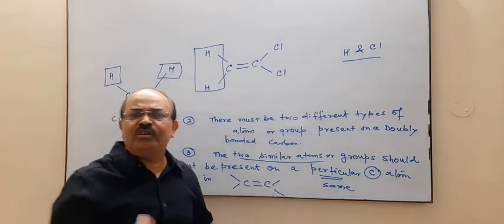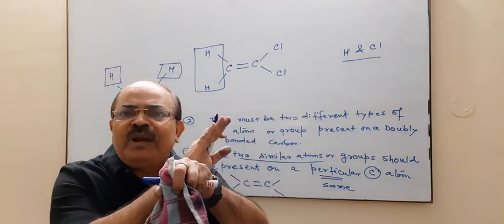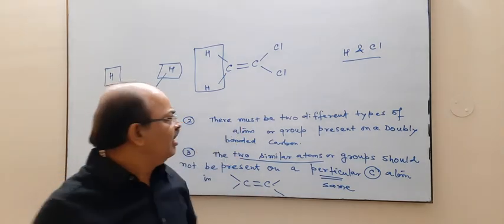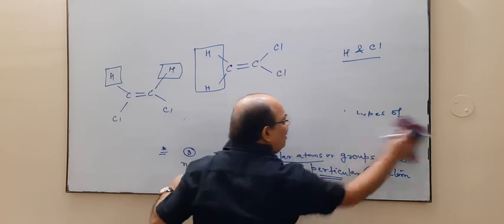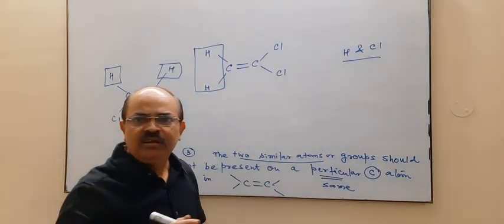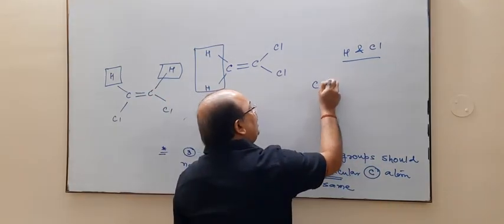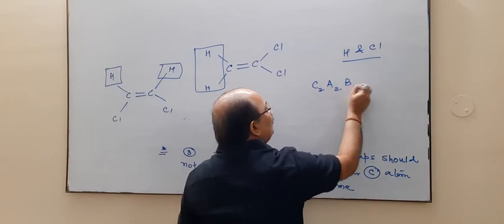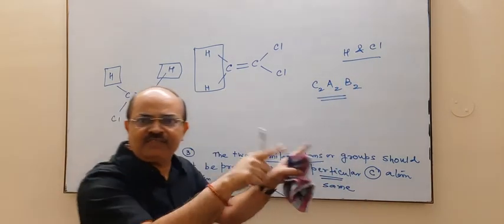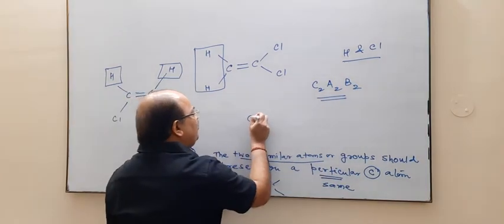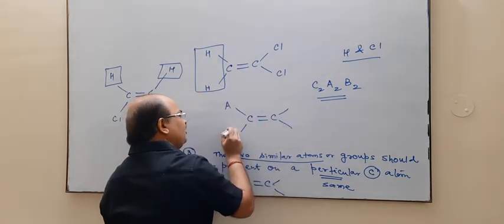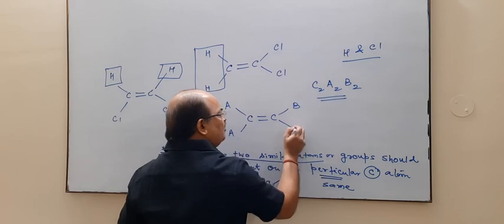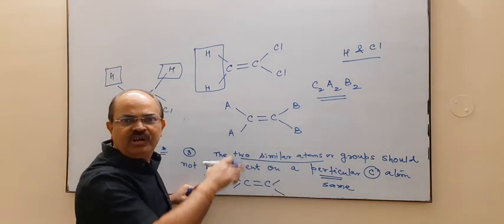If they are present on the same carbon, तो वो ज्योमेट्रिकल आइसोमर नहीं होंगे। Means if you represent in a general way C2A2B2, इन दोनों का पहला एग्जाम्पल था। If we represent in this way, this is A, this is A, this is B, this is B, C for carbon.